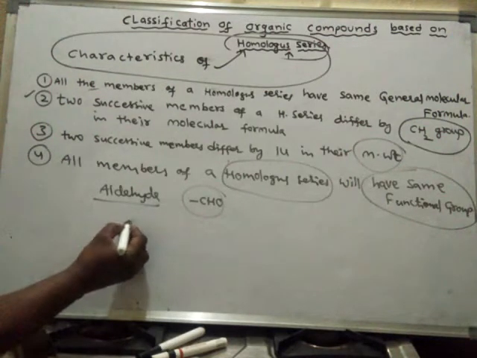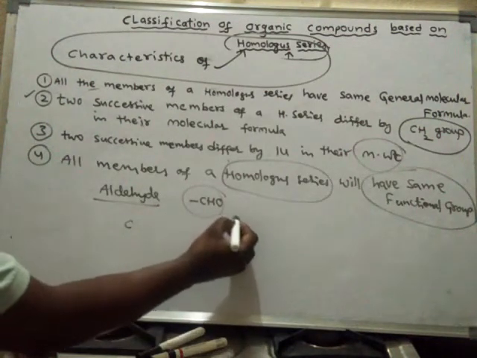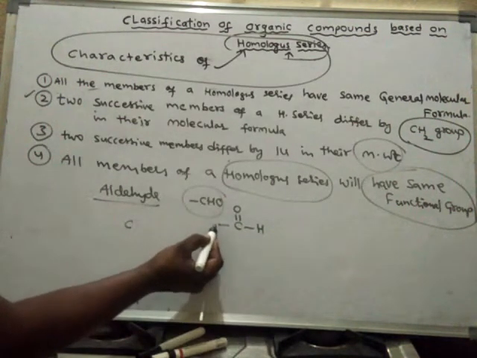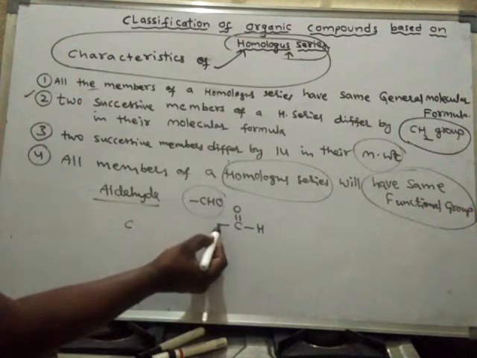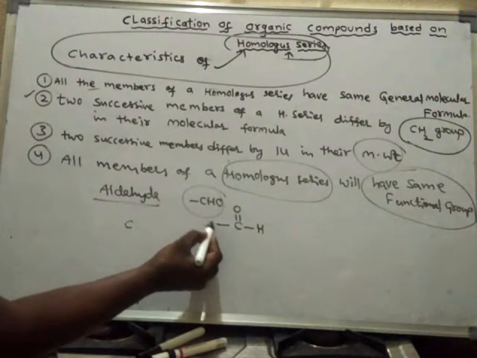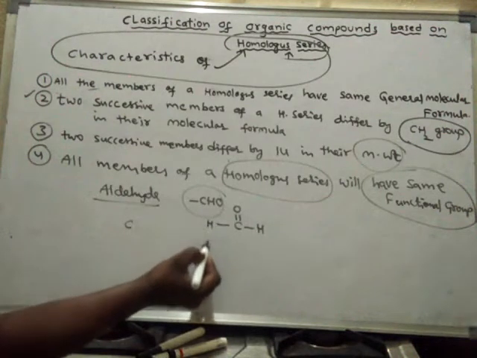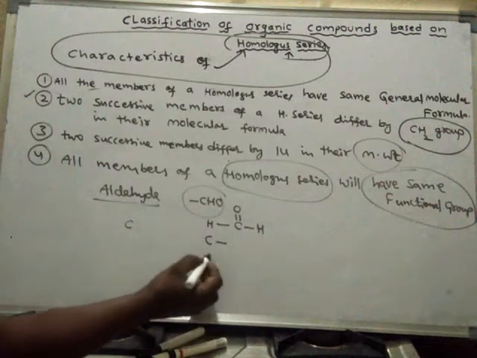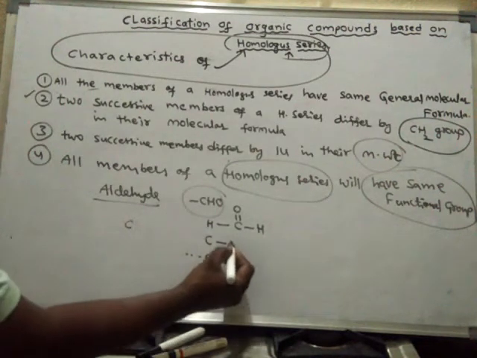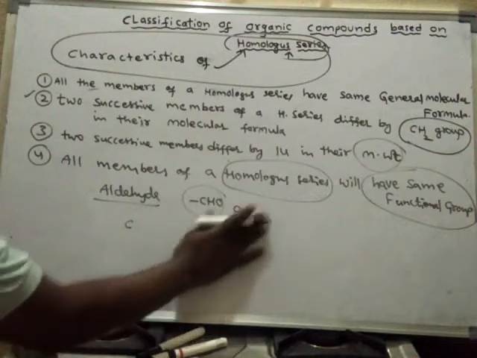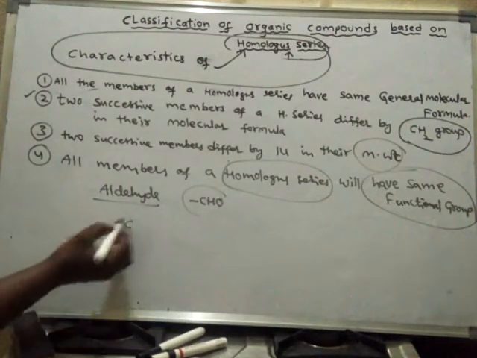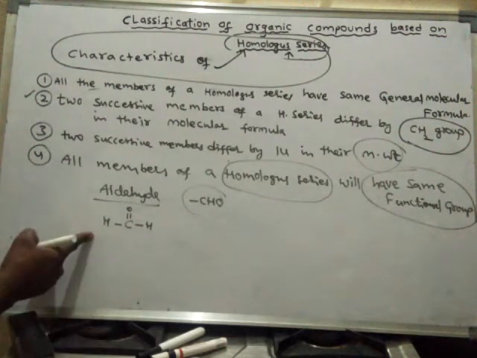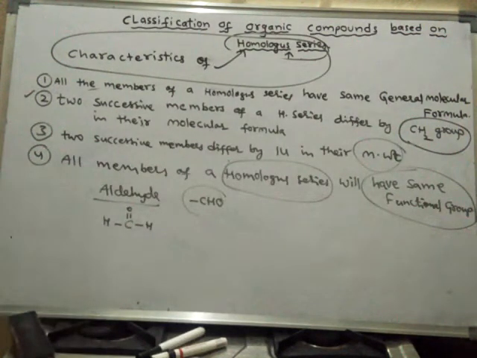So the first member of aldehyde, CHO, will be written like this. Here this bond is empty. We may fill it with hydrogen, or with a single carbon, or a chain of carbons. So I am writing here: this is the first member of the homologous series. Only one carbon is there.